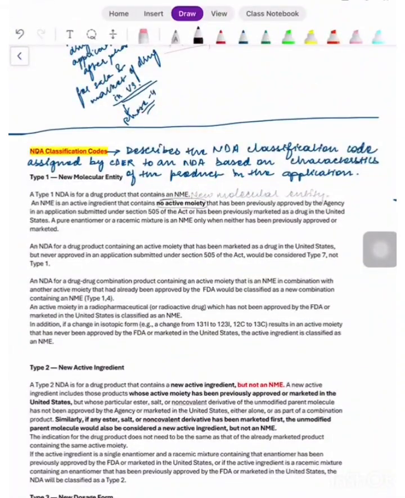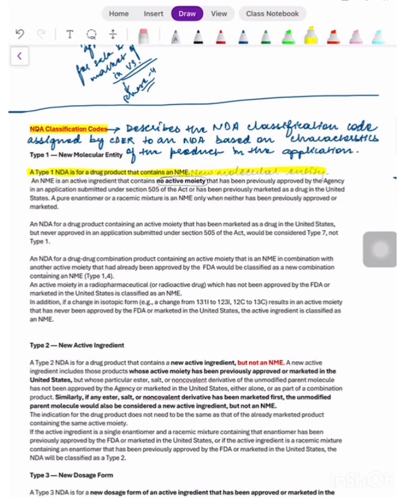Molecular entity. So type 1 NDA is a drug product that contains an NME. What is NME? It is the short form of new molecular entity. So NME is an active ingredient that contains no active moiety that has been previously approved by the agency in an application submitted under Section 505 of the Act, or has been previously marketed as a drug in the US. So a pure enantiomer or racemic mixture is an NME only when neither has been previously approved or marketed.